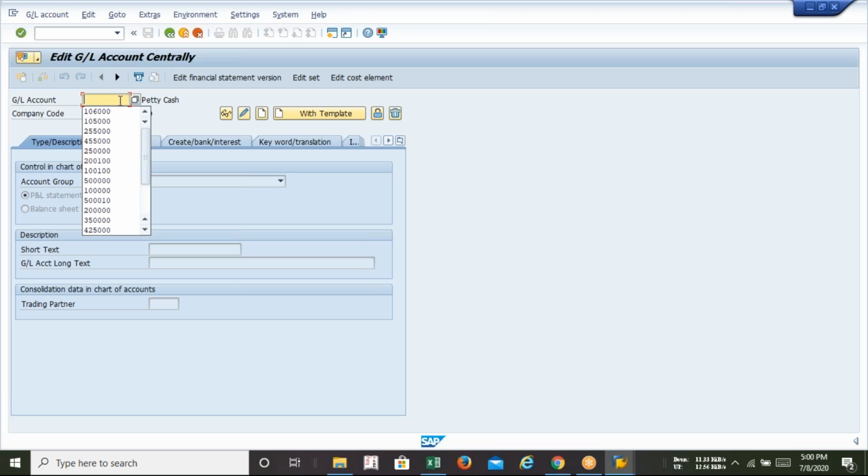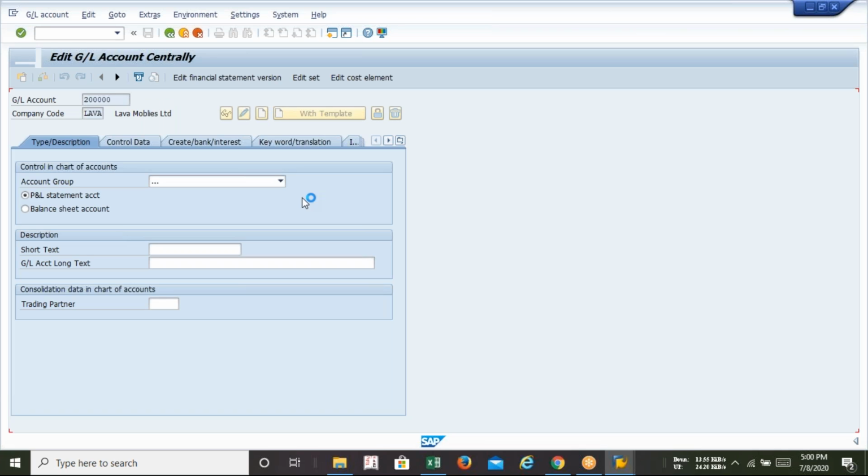Anyway, here I am going to create the asset. Okay, so assets start from 2 lakh. I'm selecting 2 lakh, the past GL, and changing my company code. Guys, whenever you create the GL, make sure your company code is reflected over here. My company code is Lava, and then the create option. Okay. Yes, now you can see Lava Mobile Security is coming.